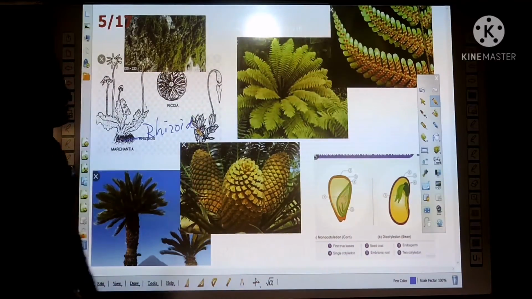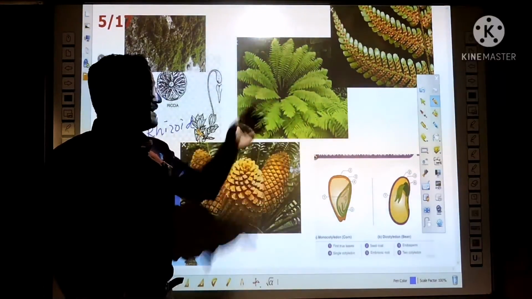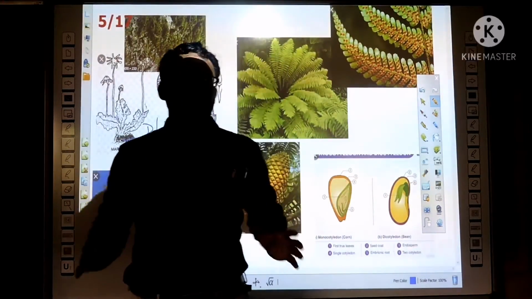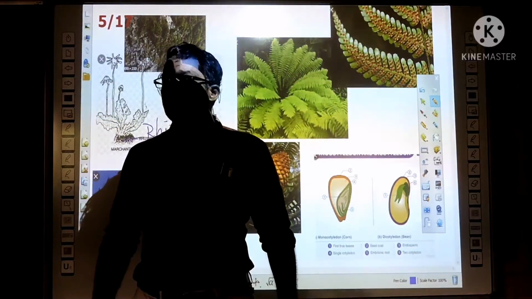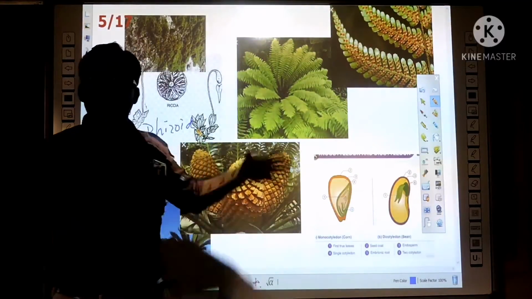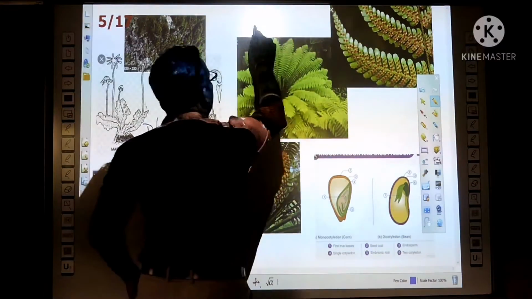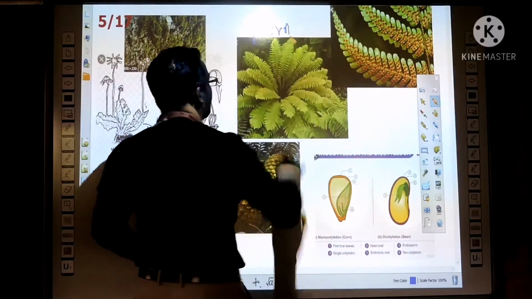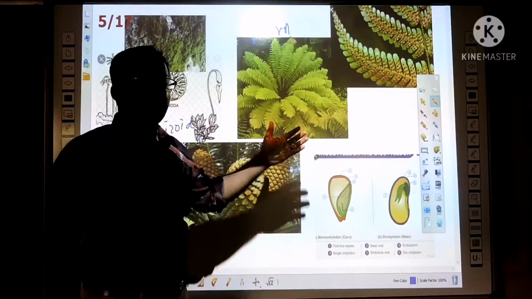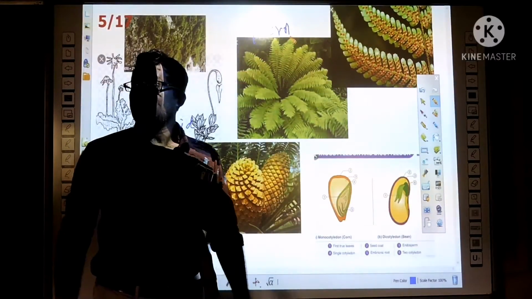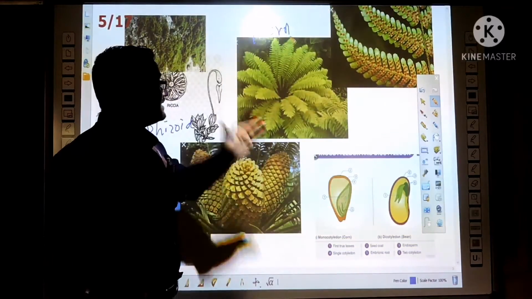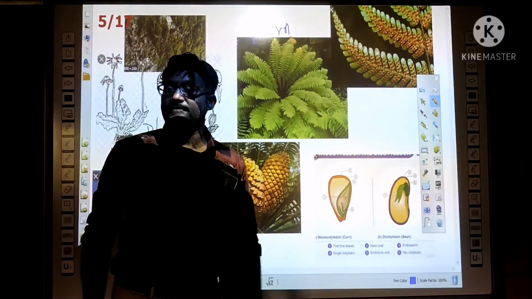The second one, Pteridophyta. So this kind of plants you might observe in some houses. They grow in pots for decoration. They don't have flowers. They also do not produce the flowers. Usually you call them fern plants. So in these plants, true roots and true stem are present. A little bit of vascular system is also present in these Pteridophyta plants.